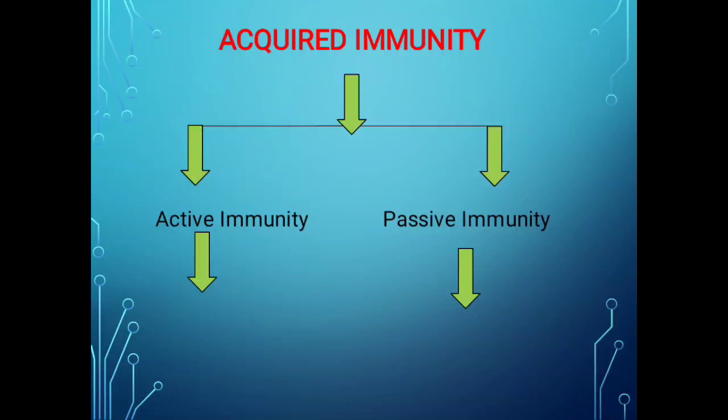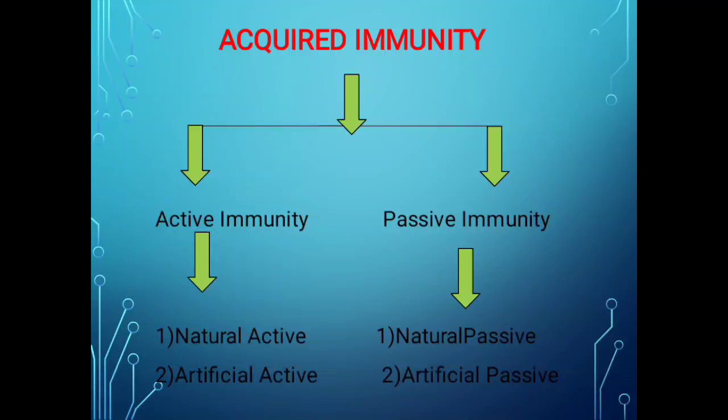Now again, active and passive immunity are classified into two types: natural acquired active immunity and artificial acquired active immunity, while passive immunity again has two types: natural acquired passive immunity and artificially acquired passive immunity.